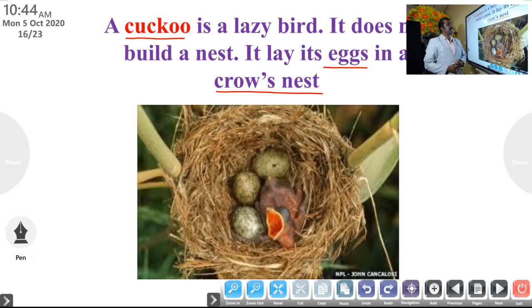Okay, that is a very amazing thing. A cuckoo is a lazy bird. It does not build a nest, but it lays eggs in a crow's nest. You can see this nest is made by a crow, but the cuckoo lays eggs in the crow's nest.